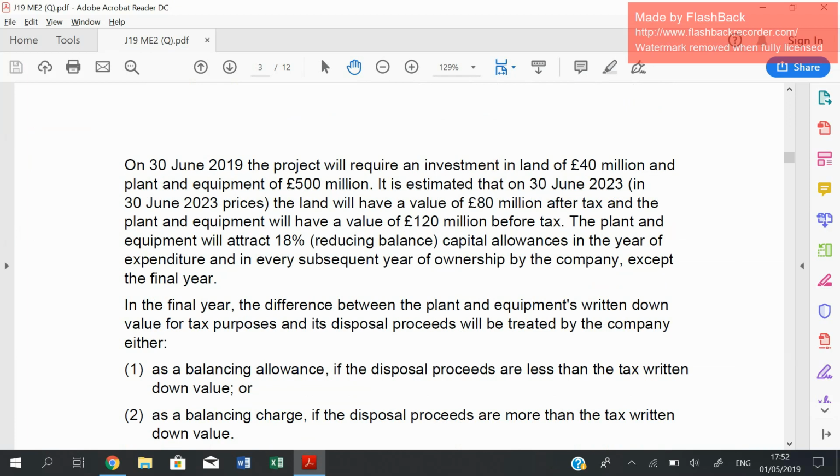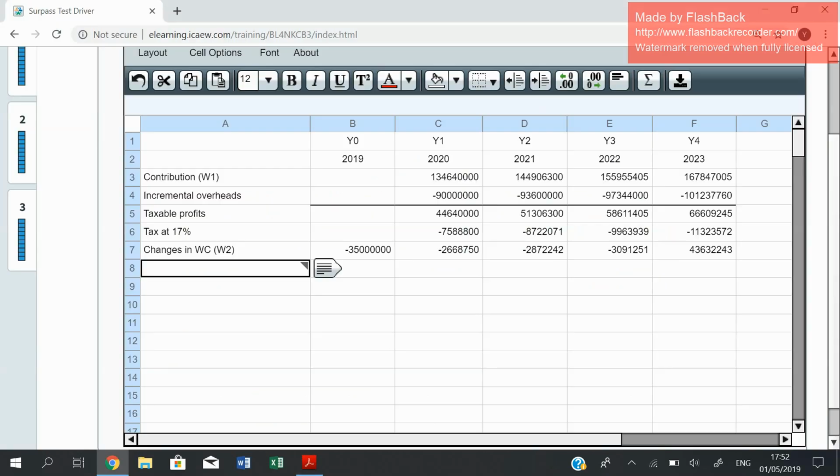On 30th of June 2019, which is year 0, the project will require an investment in land of 40 million and plant and equipment of 500 million. So this is the initial investment. You have two investments here: investment in land and investment in plant and equipment. The investment in land is 40 million. It arises in year 0, negative 40, which is an outflow, and negative 500 million, which is an outflow again.